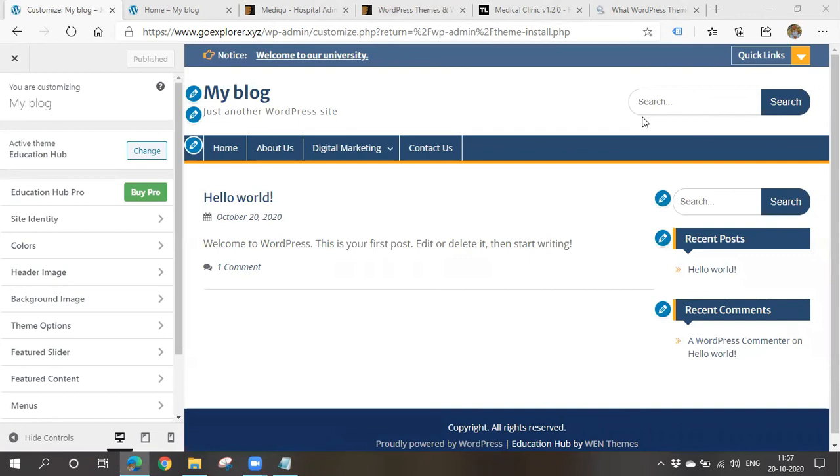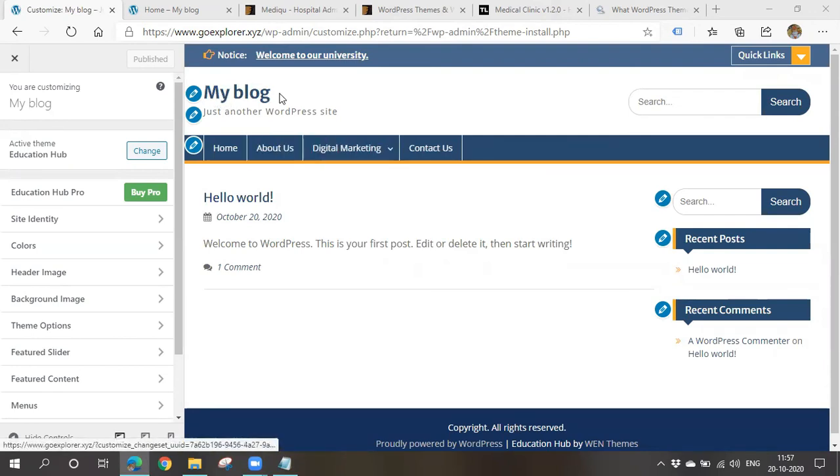Okay, so see here it will show you what all you can edit. Based on the theme your website's look and feel will depend. Based on the theme this menu's look and feel will depend. Based on the theme your sidebar will depend. So always try multiple themes and choose the best one. Based on the theme everything will depend. Your look and feel, what all you want to get, everything will depend on your theme, right?